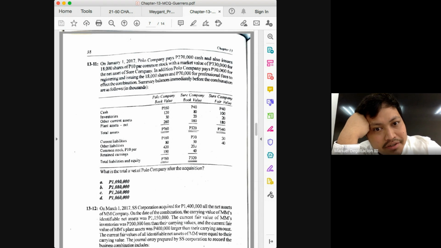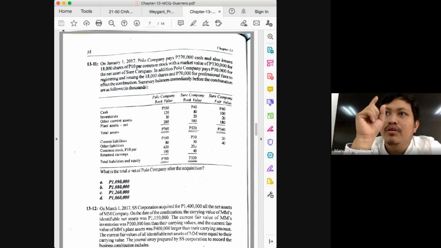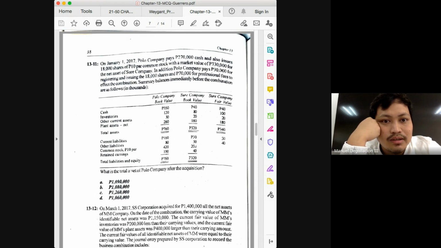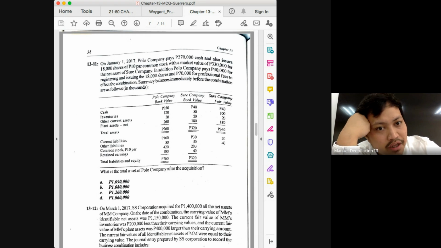For the cash class, it's 350 plus 40, correct? But again, what are the things I want you to remember or look out for with cash? Check if there is a consideration that is payable in cash. What else? Check for any payments for acquisition-related costs and stock issuance cost, because if they are paid in cash, then they will also affect the combined assets. Okay, so 350 plus 40. Are you following, class?